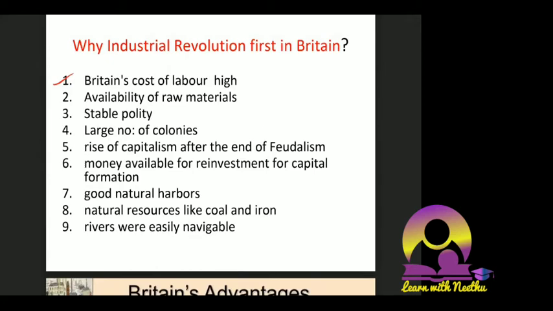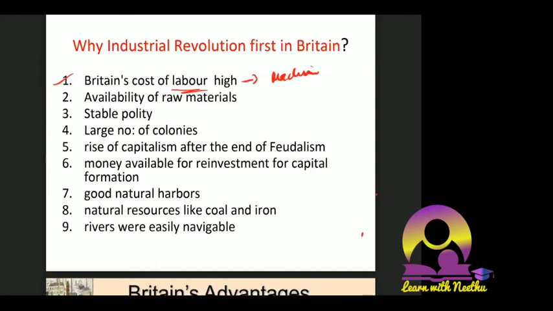When cost of labor is very high, people need some alternative. The salary they gave to people and the profit they were getting from the business or the agriculture, they were not able to match. It was completely disastrous. So entrepreneurs and capitalists started thinking that we need some alternative so that this cost of labor can be managed. The alternative which came was machines. That is, Britain's high cost of labor is one of the reasons.